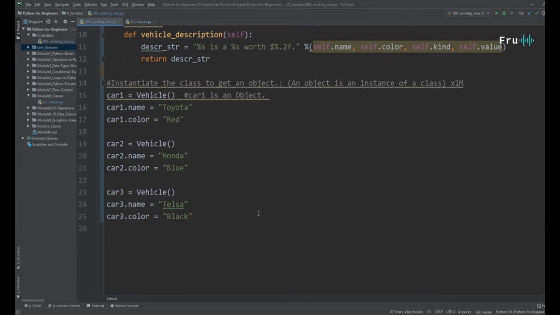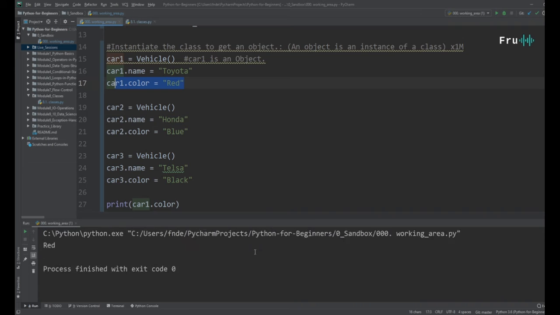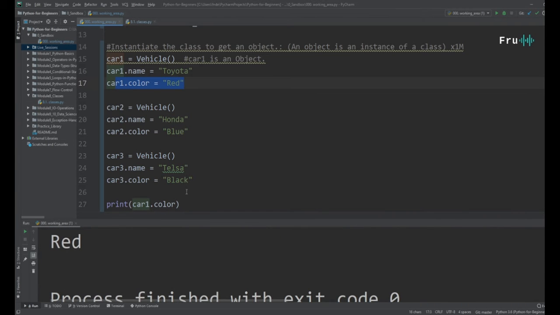All right, so let's try something. Let's go ahead now and print on the screen. What we're gonna do is print car 1, that's the first object, remember, and print the color of car 1. Let's run this and see what it prints, because we've set the color to red. So let's print car1 dot color. See, it tells us red.